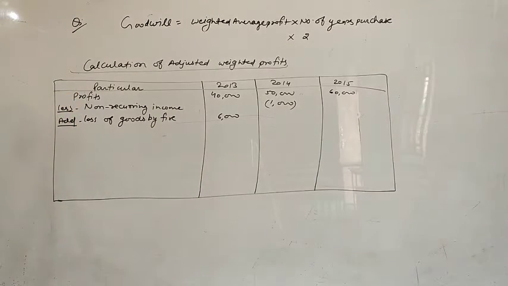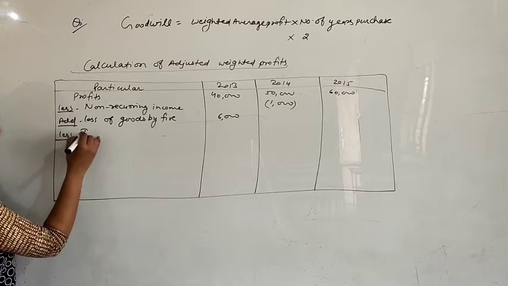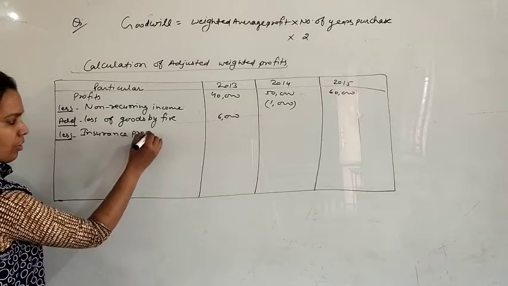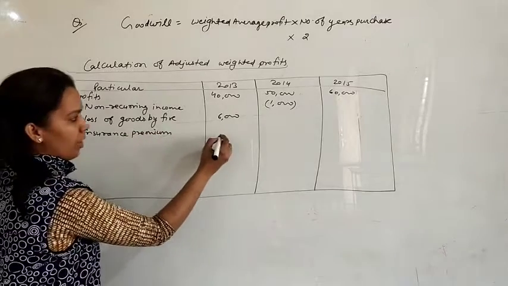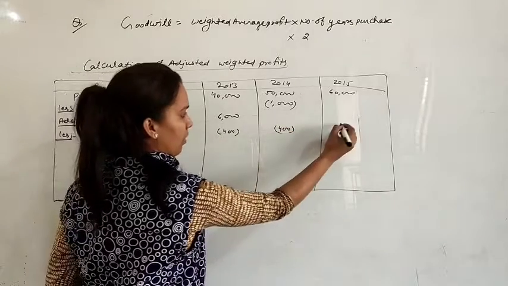Next one, goods have not been insured but it is thought to insure them in future. The insurance premium is estimated at rupees 400 per year. Means whenever there is an estimation of this insurance premium, it will be 400 rupees per year. So we will subtract because this is an expense for us. So write down insurance premium 400 per year. It means it will be deducted from every year's profit.